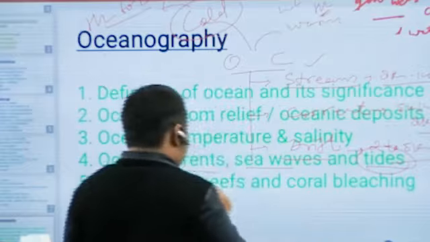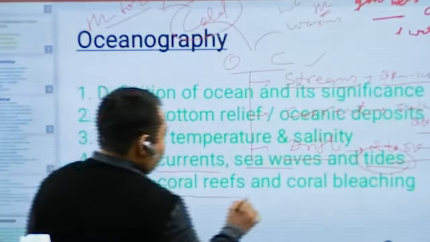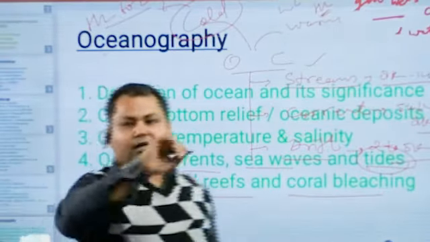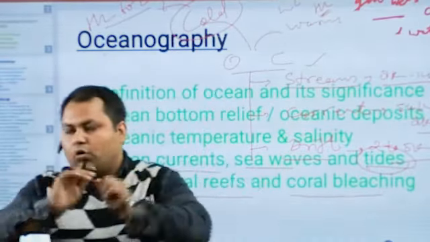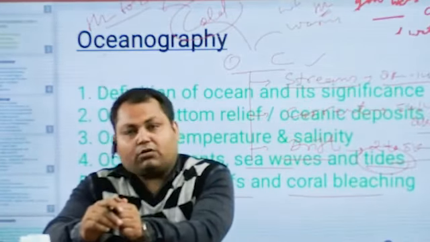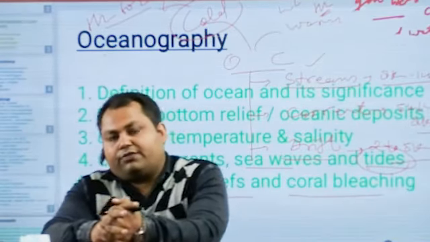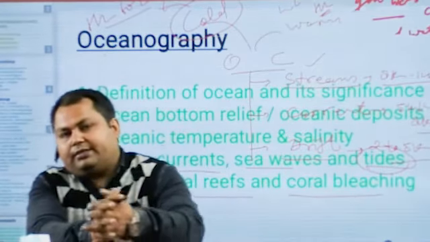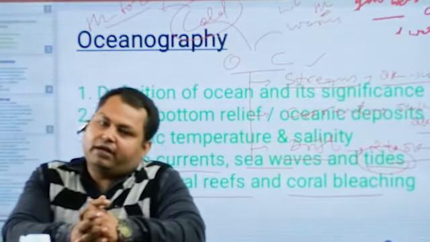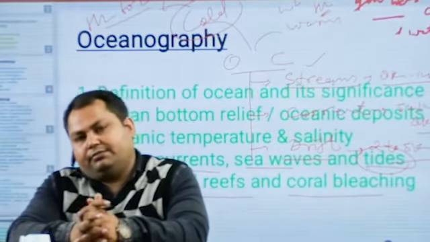So this is all about the oceanic current, sea waves, and the tides. And the next is corals, coral reefs, and coral bleaching. What are corals? Corals are colorful, microscopic, oceanic living organisms.